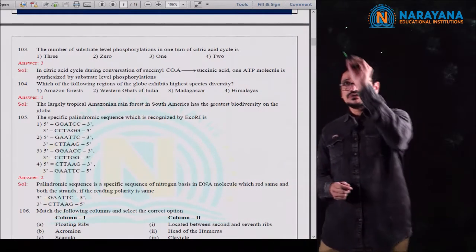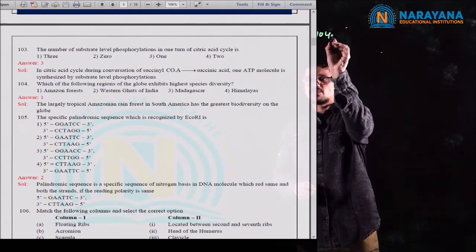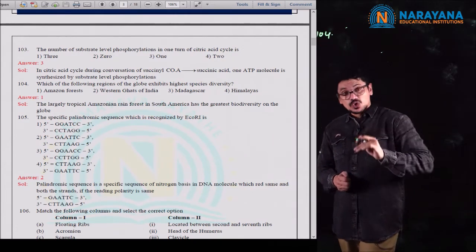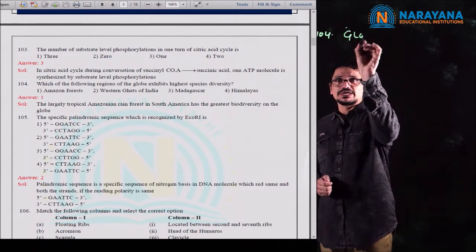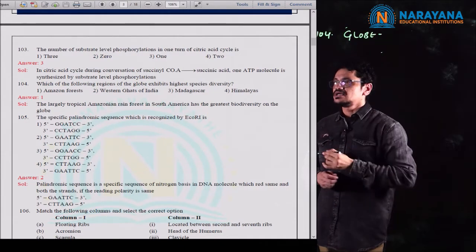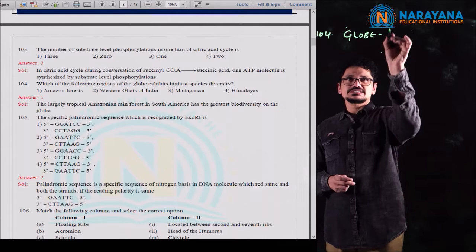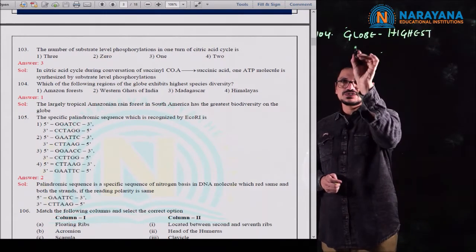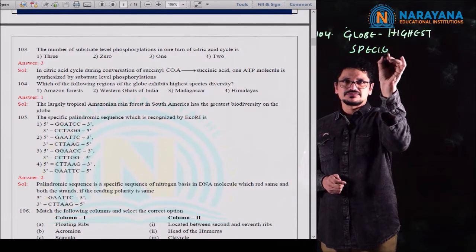Next, question number 104. Which of the following regions of the globe exhibits highest species diversity?